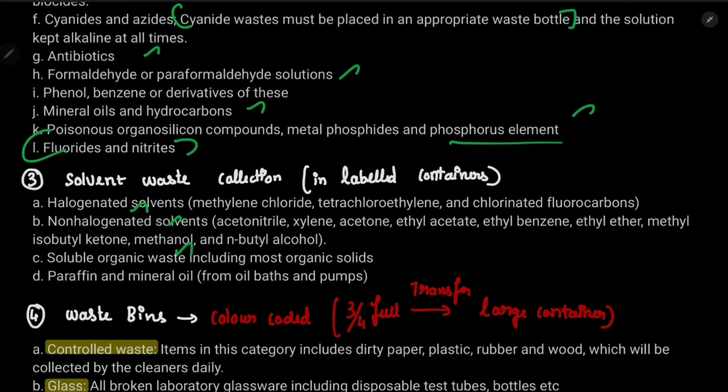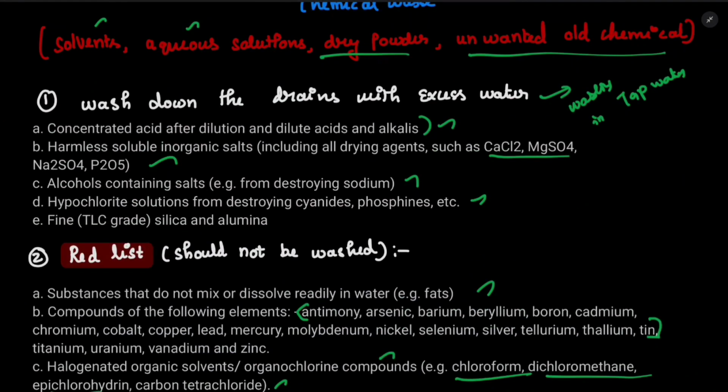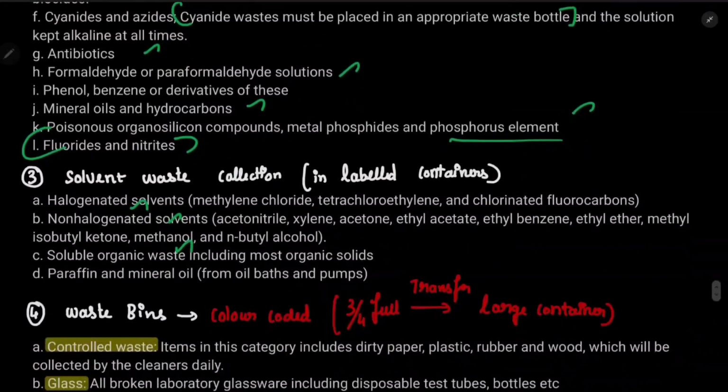Okay, soluble inorganic will be washed down in the drains. But in case of soluble organic, you should keep it in the labeled containers. And paraffin and mineral oil should be kept in the labeled containers.